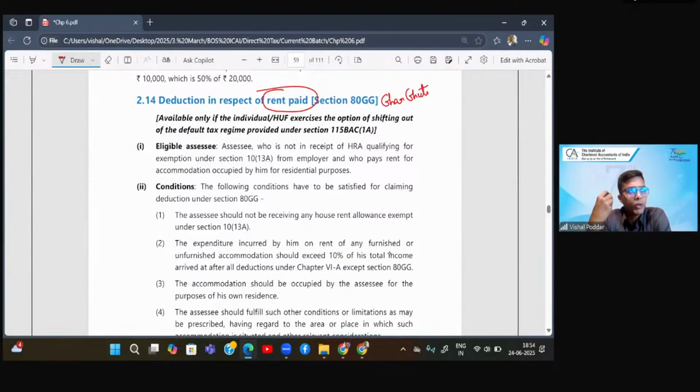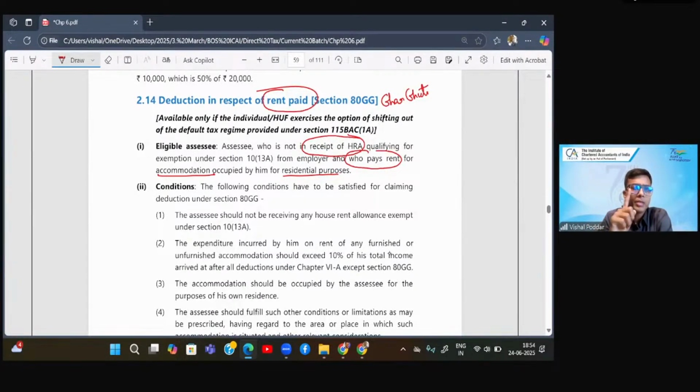As the name suggests, it deals with rent paid for your house. Now let us understand what this section is intending. This section gives benefit to all of us. If any of us are staying in a rented house, it means we are paying rent for this accommodation that we are occupying for our residence. And also a condition is put that I should not be receiving HRA. So firstly, either I should not be a salaried employee like myself. I'm not anybody's employee. So for me, this deduction is available.